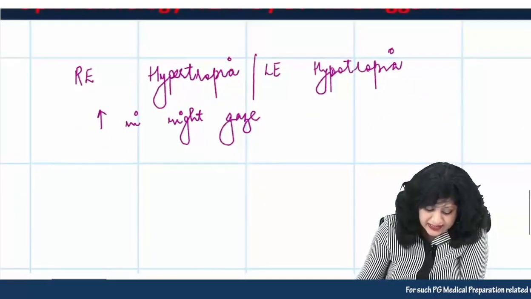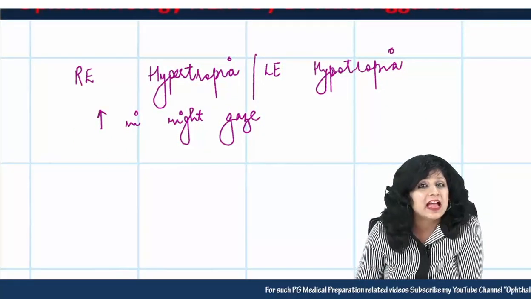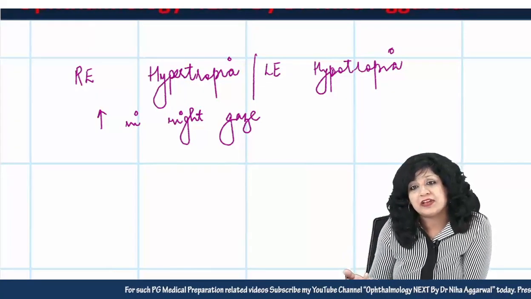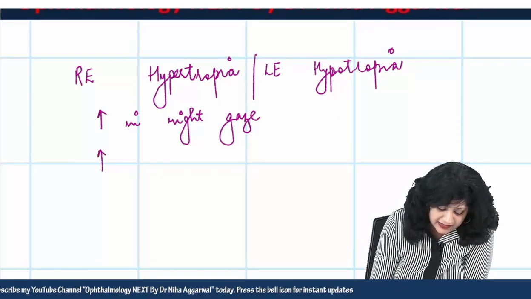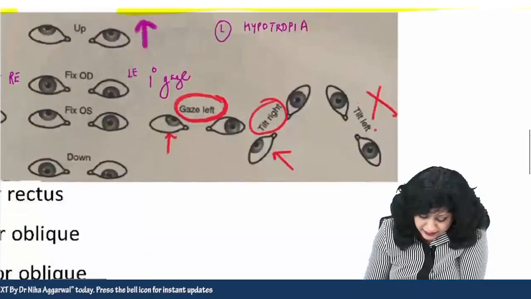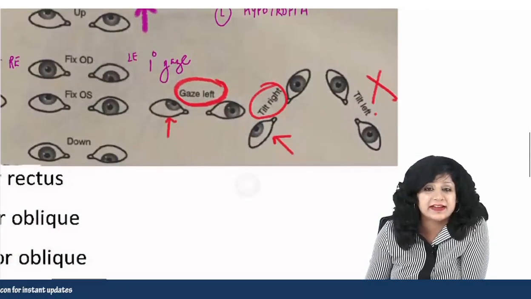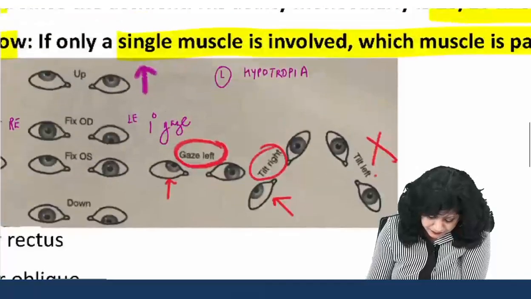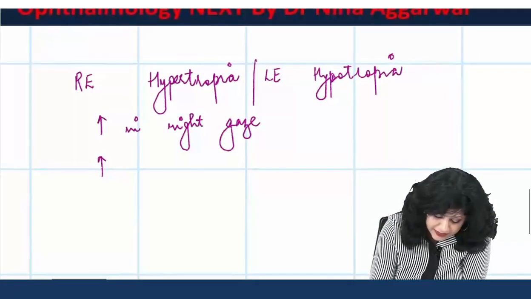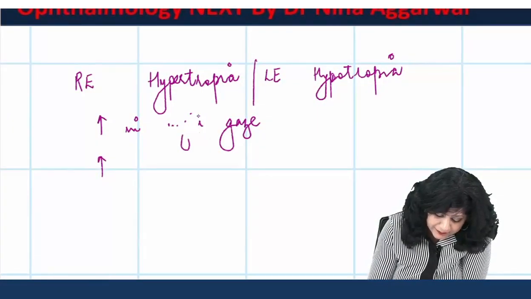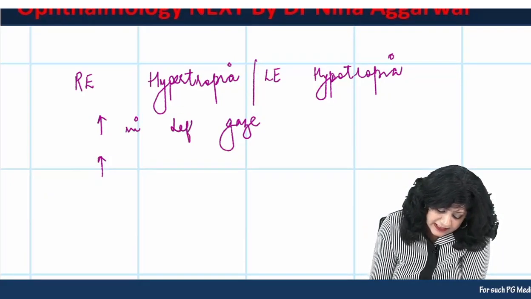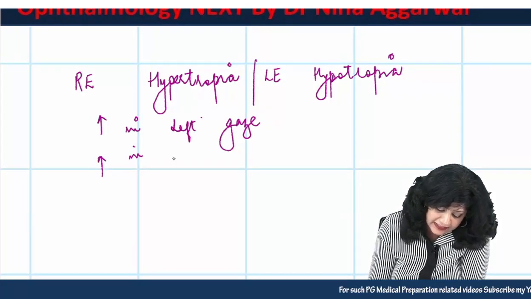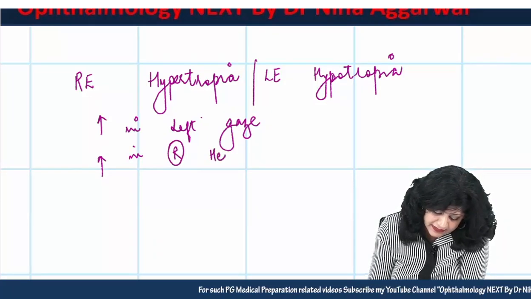I can say that it is a right eye hypertropia which is increasing in the left gaze, and increases in the right head tilt. Sorry, it was in the left gaze. So it is increasing in the left gaze and in the right head tilt.